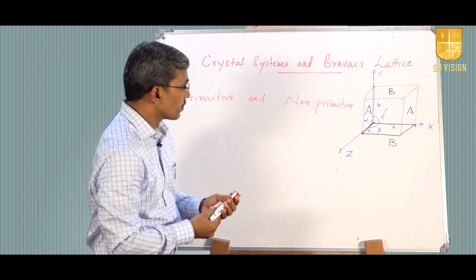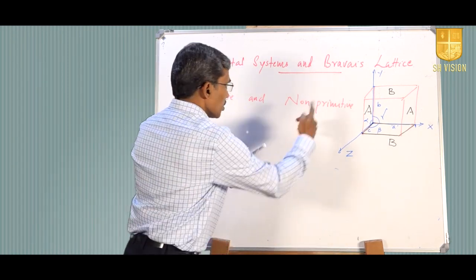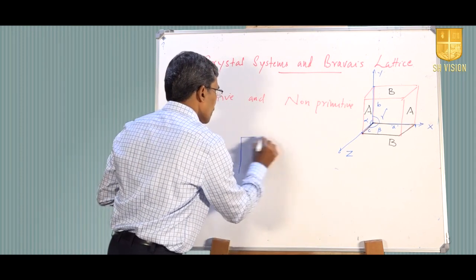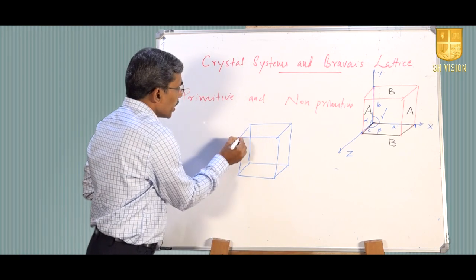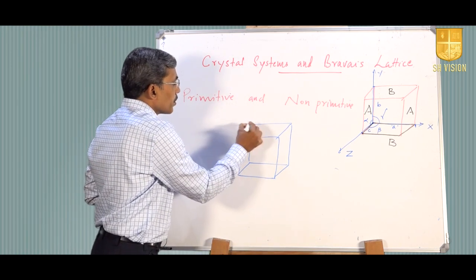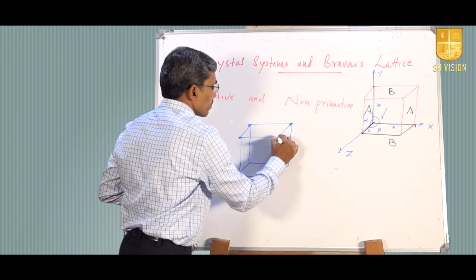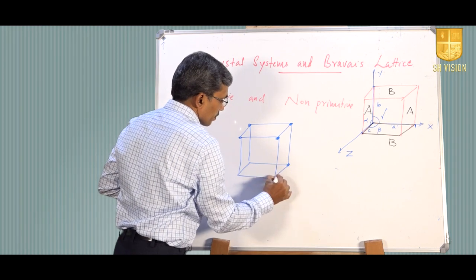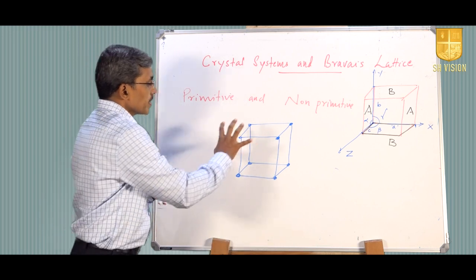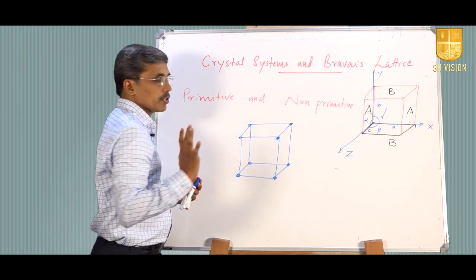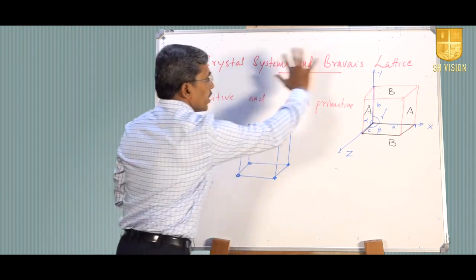For example, in the case of the cubic system, there are 8 lattice points at 8 corners. So, if we take a simple cube, there are 8 lattice points on the 8 corners. So, these type of many cubes will be there.